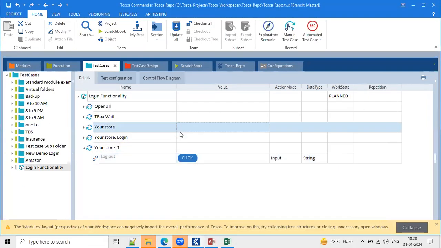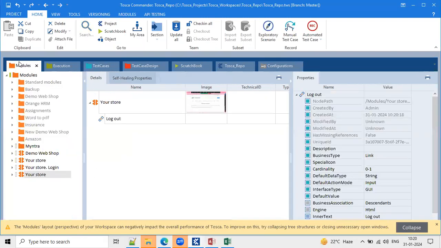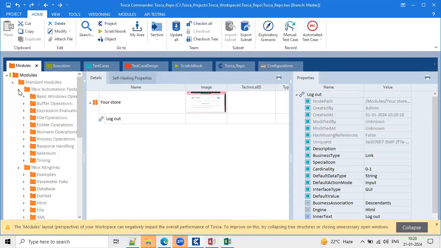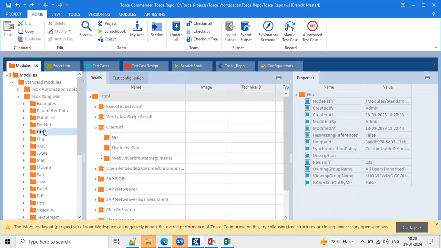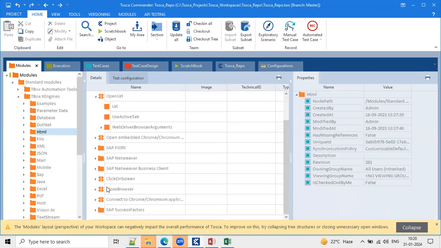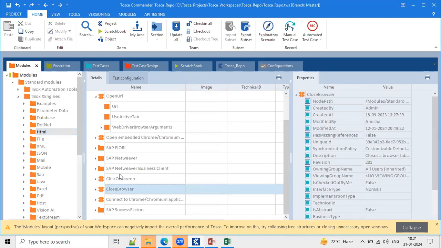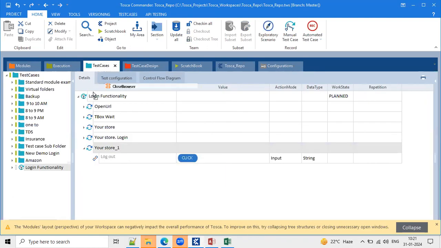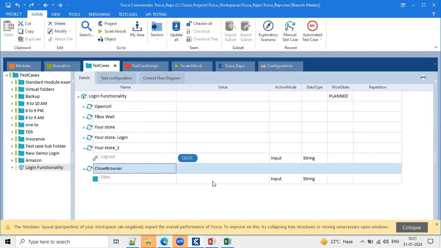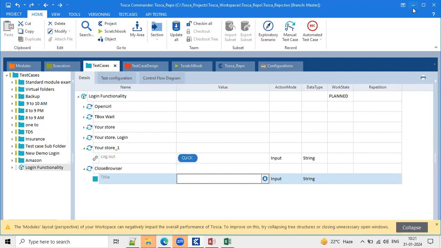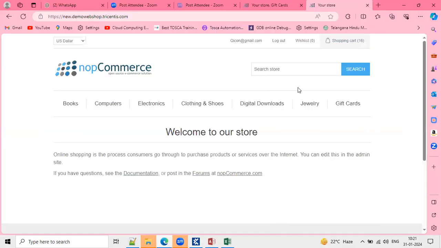To close the application, we have one predefined standard module provided by Tricentis. Go to standard modules, HTML. Here one option is there, close browser. Drag and drop the standard module into your test case, expand it, and enter the title of the page. What is the title of this page? Your Store. Yes, I'm just highlighting that. You can see now, Your Store is the title of the page.